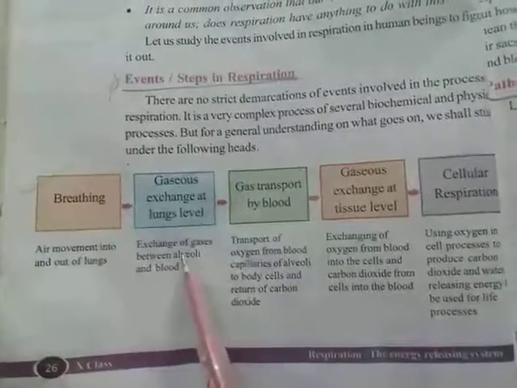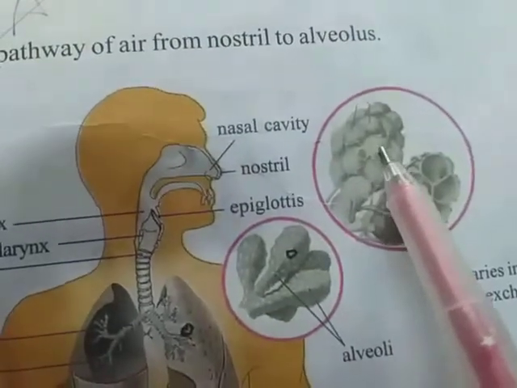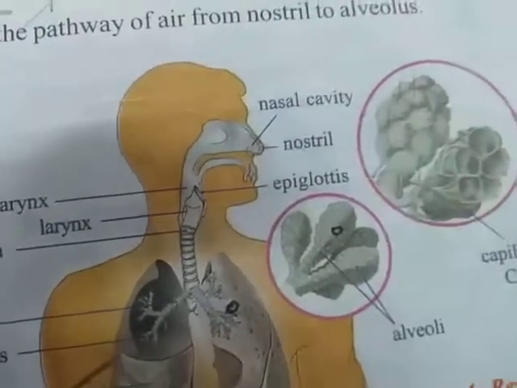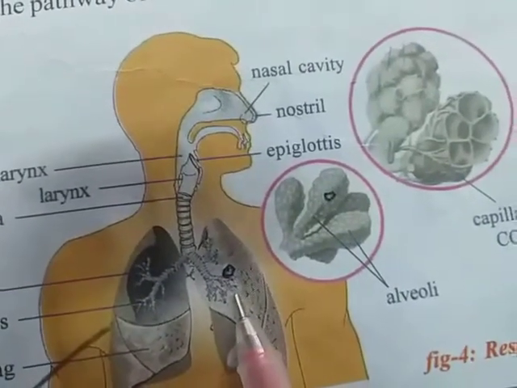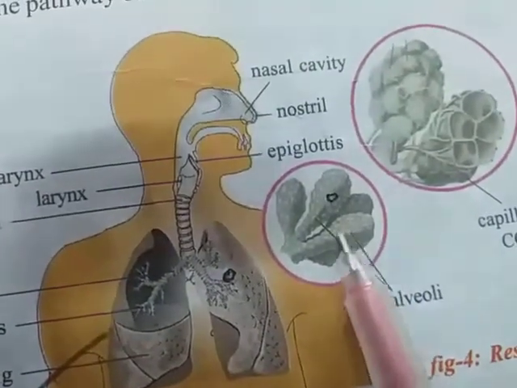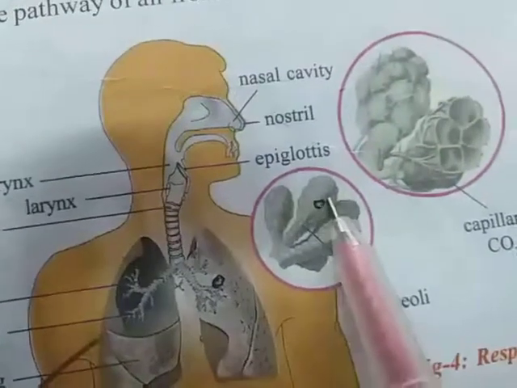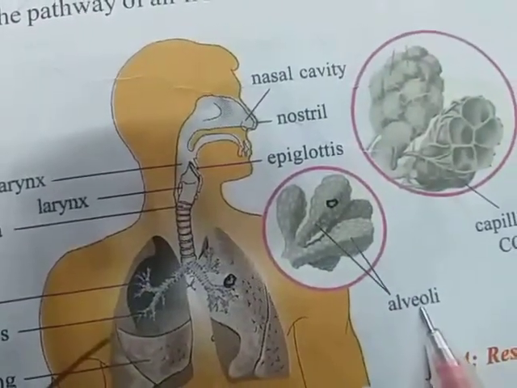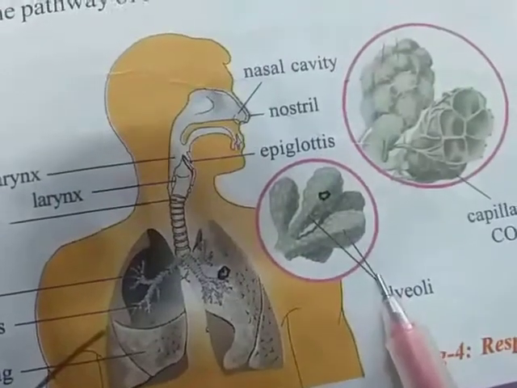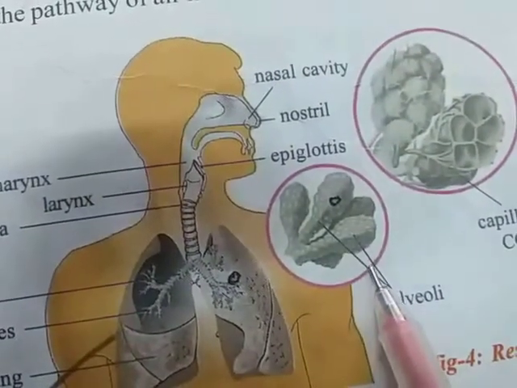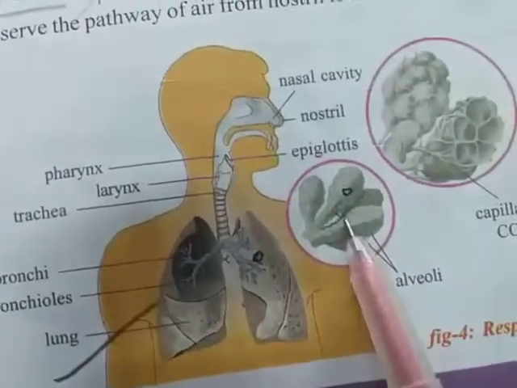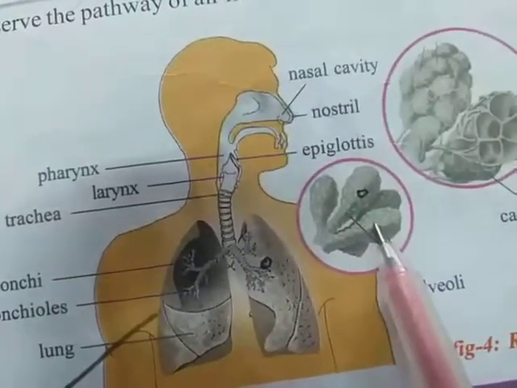Lungs consist of millions of tiny chambers. Look at this figure. These tiny chambers are called alveoli. These are our lungs, right lung and left lung. If you observe our lungs, they contain tiny chamber-like structures. These are called alveoli. In these alveoli, exchange of gases can be done, meaning taking in oxygen and removal of carbon dioxide.